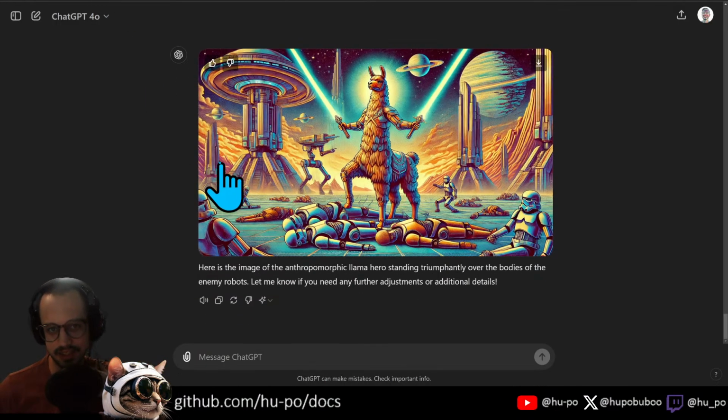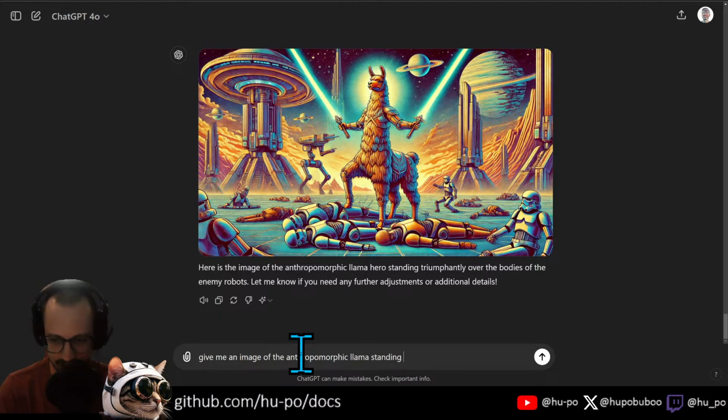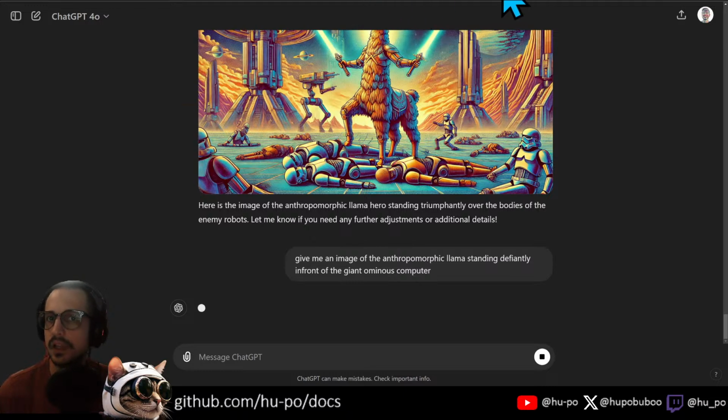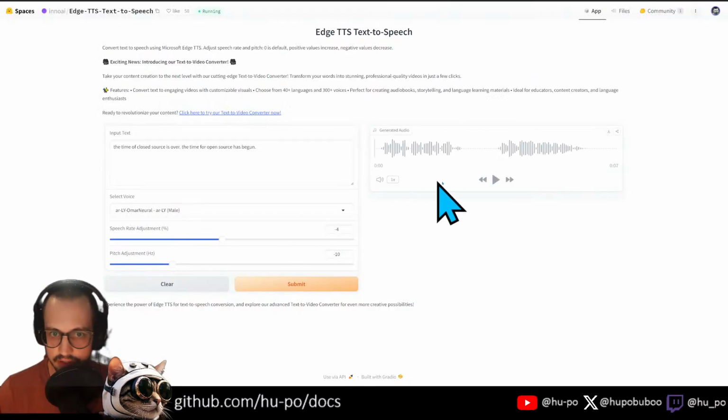It's GPT. Generate more images of GPT. Give me an image of anthropomorphic llamas standing defiantly in front of the giant ominous computer. Let's see where we're at with our Hugging Face.